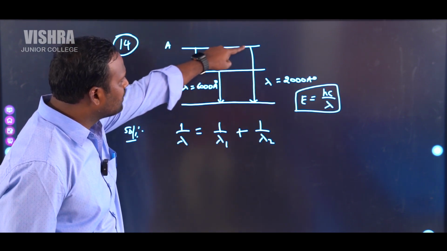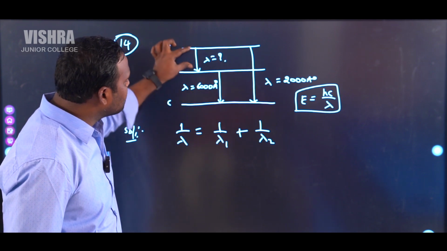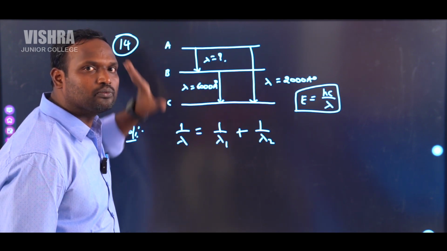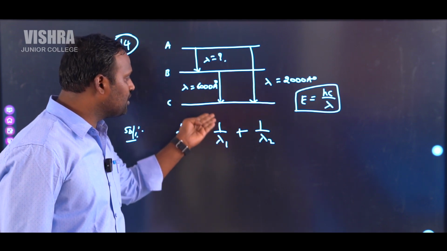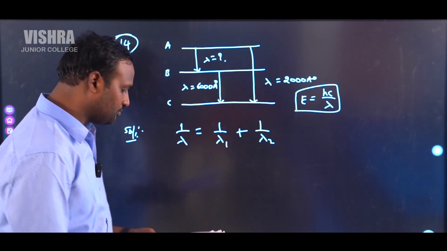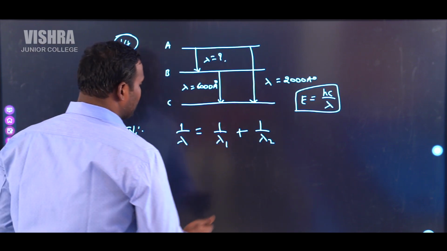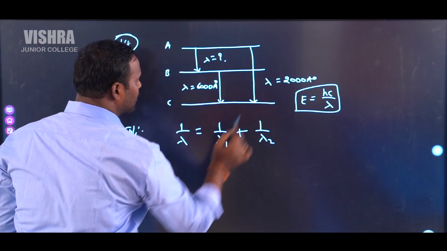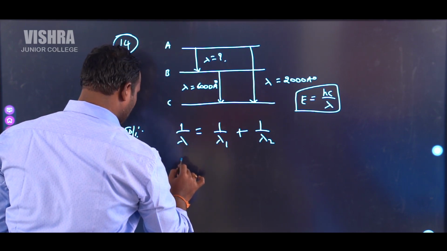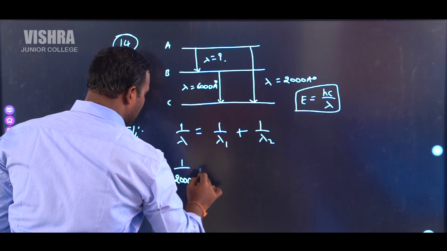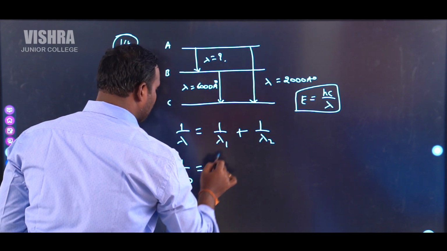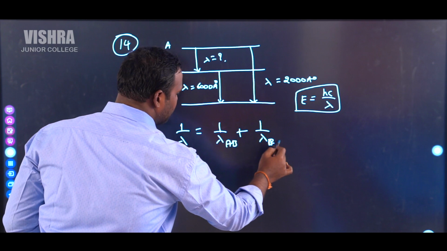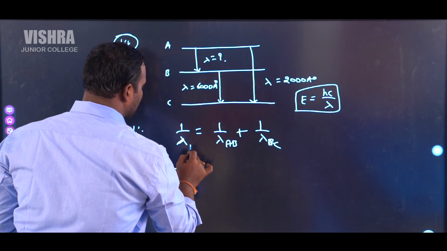Just assume it is hc by lambda, this is hc by lambda 1, this is hc by lambda 2. Then we will get 1 by lambda is equal to 1 by lambda 1 plus 1 by lambda 2. The wavelength of this radiation AC is equal to 2000 angstroms. So 1 by 2000 is equal to, we have to find lambda AB. It is AB, just assume it is BC, it is the lambda of AC.